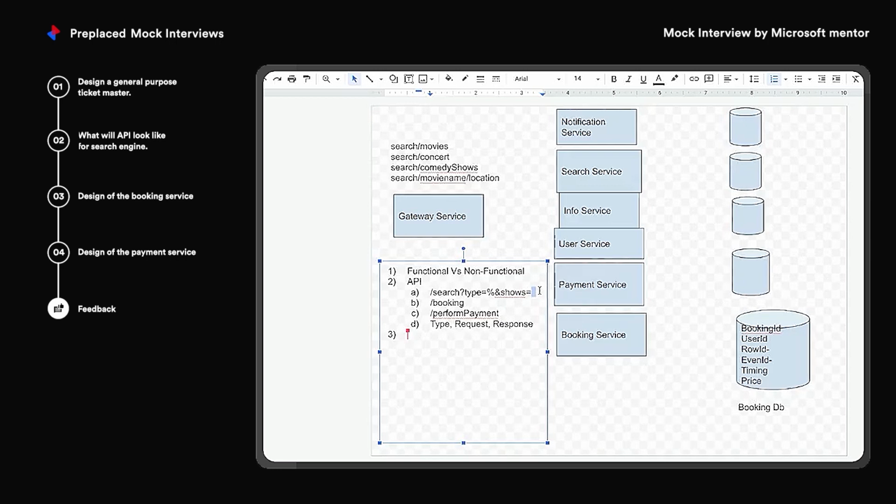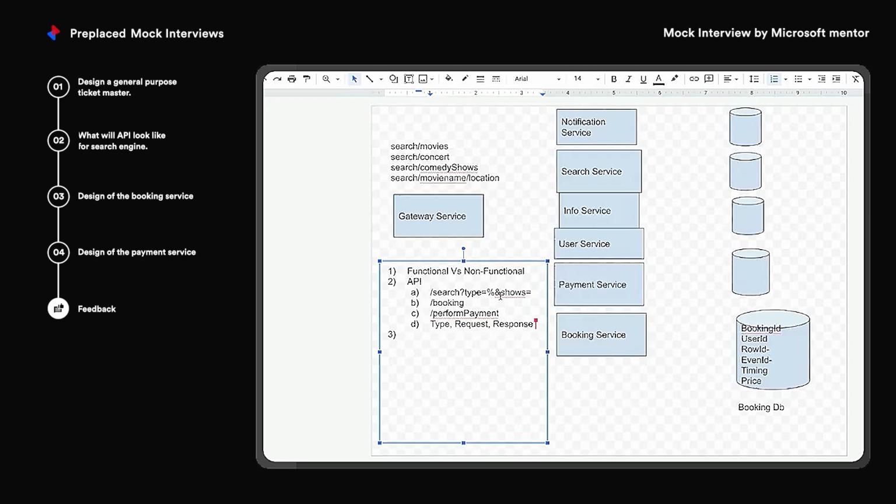Now, the third thing that I wanted to highlight is always specify the request and response, because it becomes easier to model the design as well. In general, I'm talking not only about the search API, the booking and perform payment API would also have been simpler, because as soon as you design the API, you know what all data points you need, right?